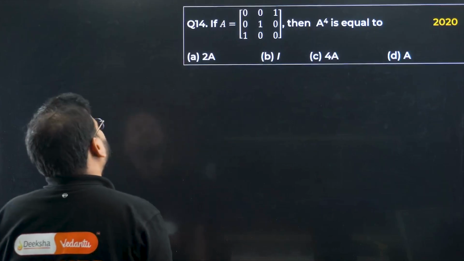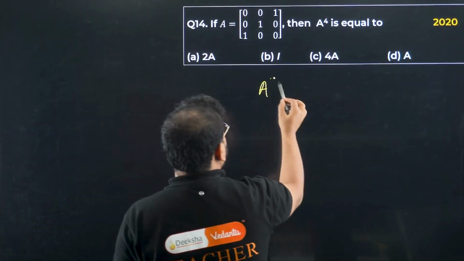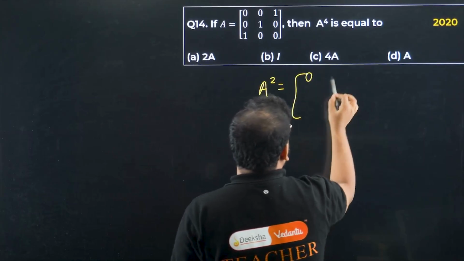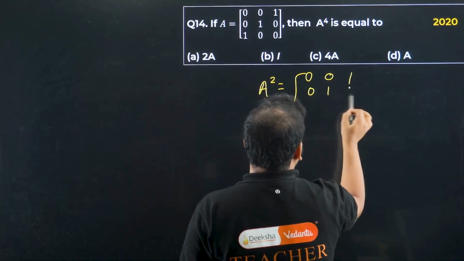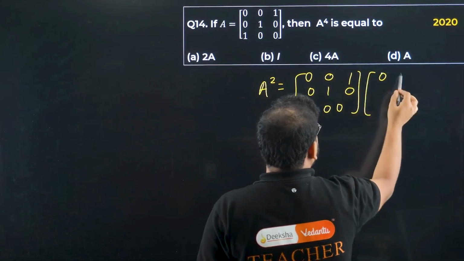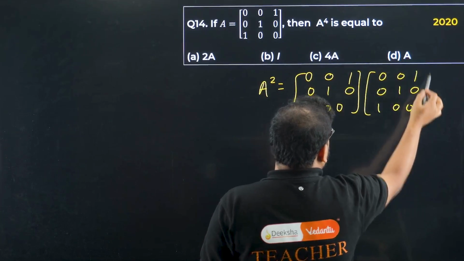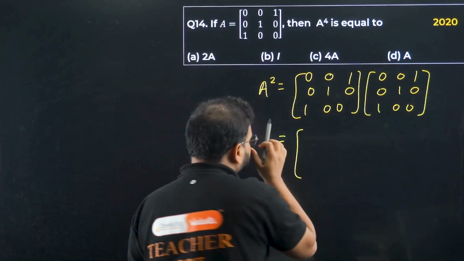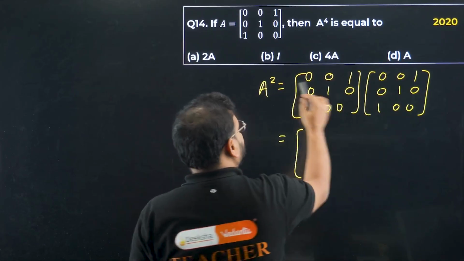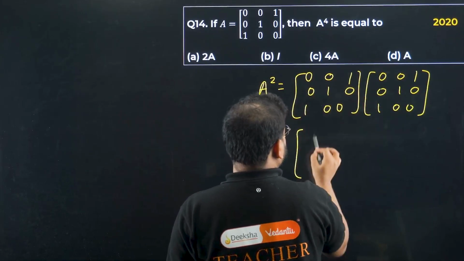A power 4, sir, so much bigger matrix, sir. Should we do it? Of course we can do it. Very simple. A square is what? 0, 0, 1, 0, 1, 0, 1, 0, 0, and of course again the same thing. 0, 0, 1, 0, 1, 0, 1, 0, 0. Do it. What do you have? Row to column. 0 into 0 is 0, 0 into 0 is again 0, and 1 into 1 is 1. So add it, 1.